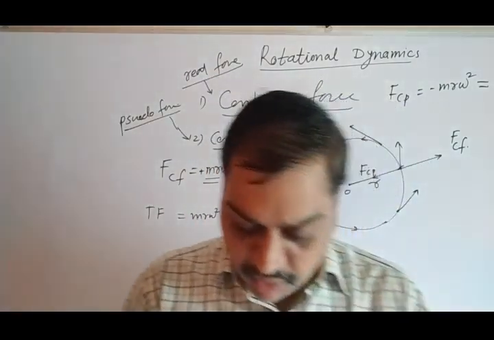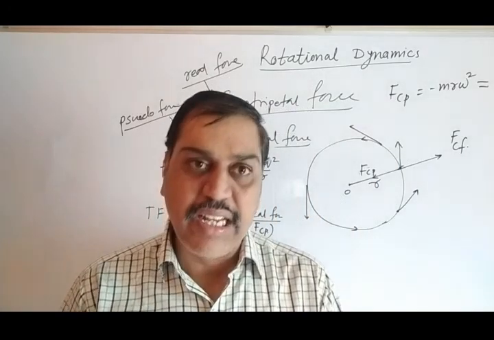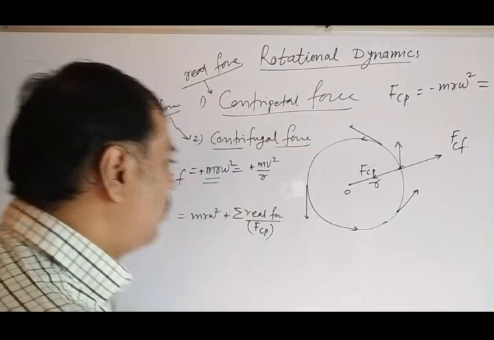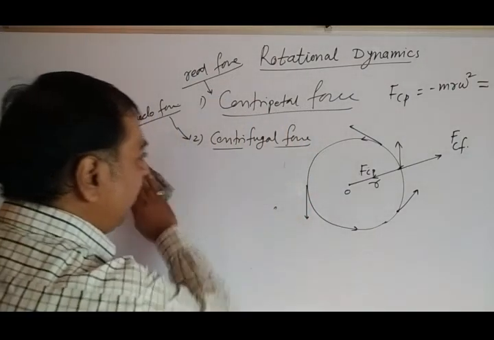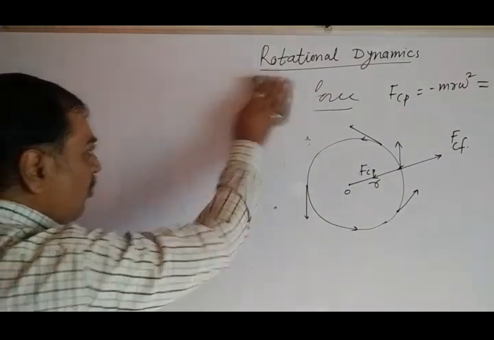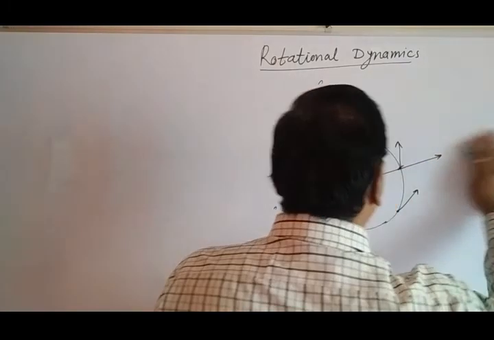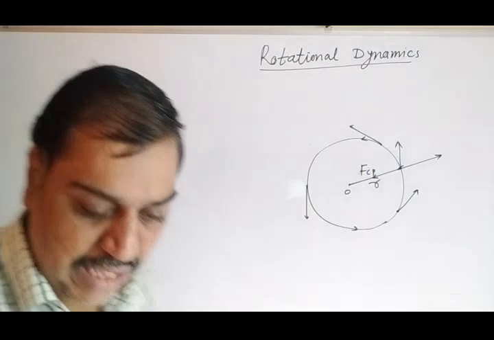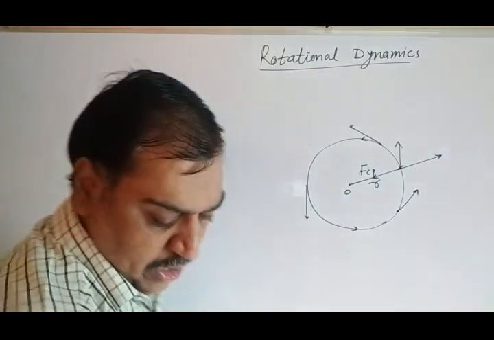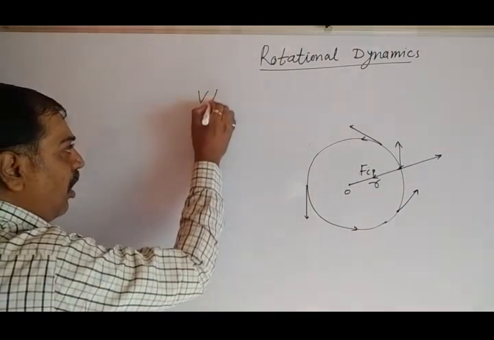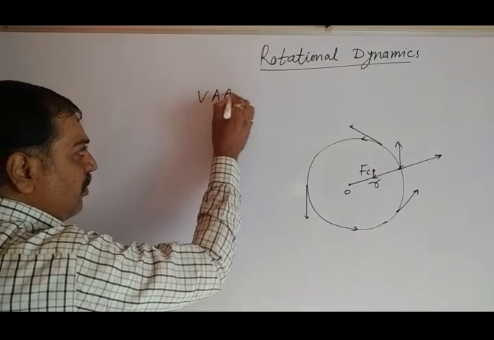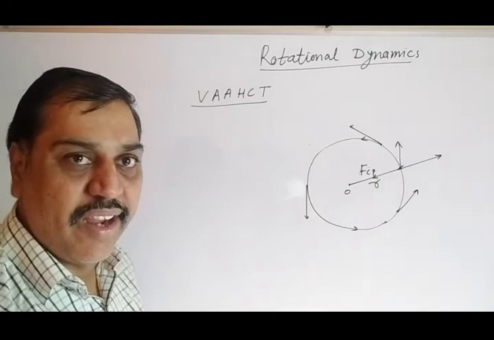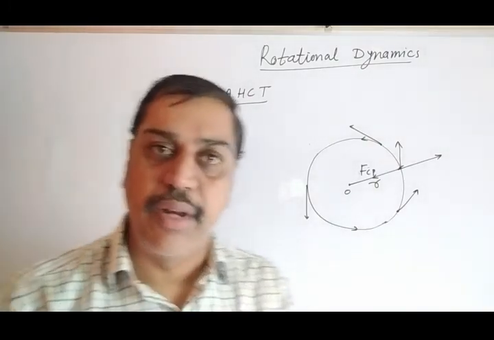Let's go to next. Vehicle along a horizontal circular track. Suppose a horizontal circular track is there. How it behaves, that we have to consider under this. The motion along a horizontal circular track. Let's start with this. Vehicle along a horizontal circular track. I will write the shortcut like this.